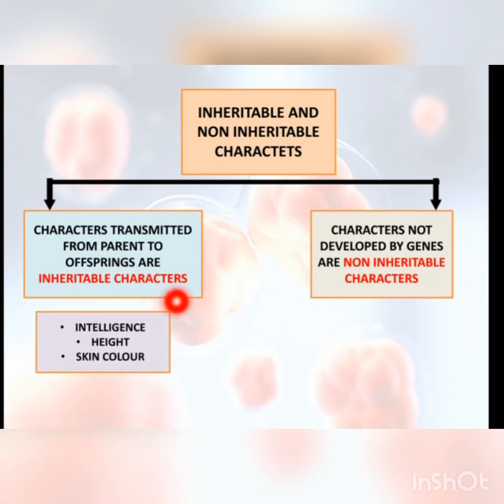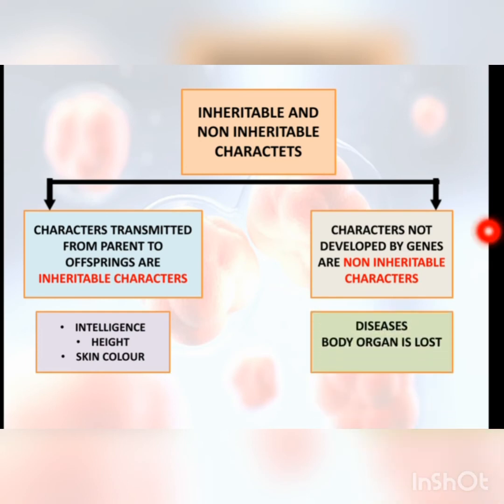Inheritable characters are controlled by the genes, such as intelligence of a person, height, skin color, eye color; these are the characters that are transmitted from parents to the offsprings. And non-inheritable characters include diseases that are not transmitted from parents to offspring, and some body organ that is lost but that was given from the parent to the offspring.